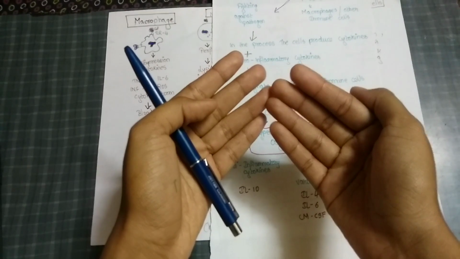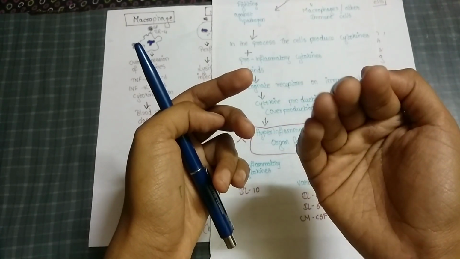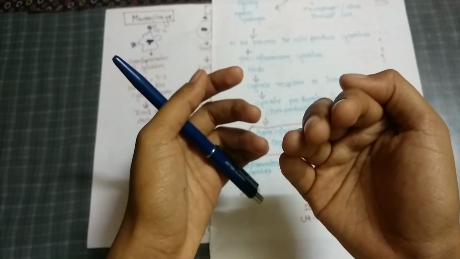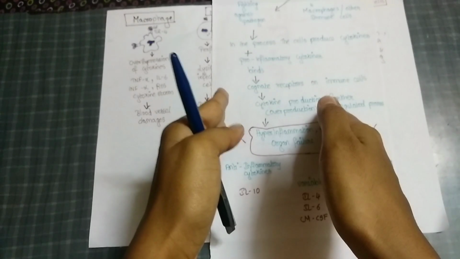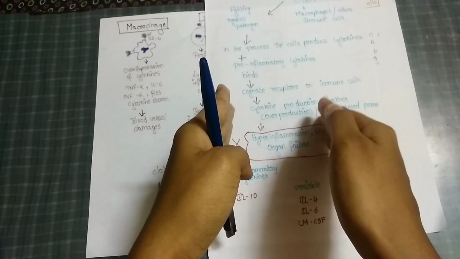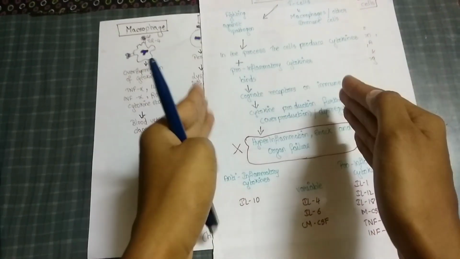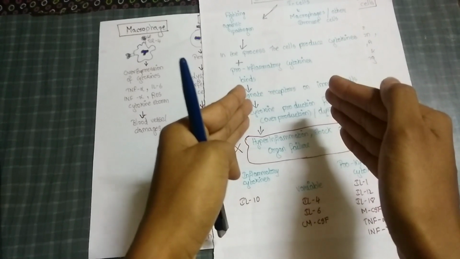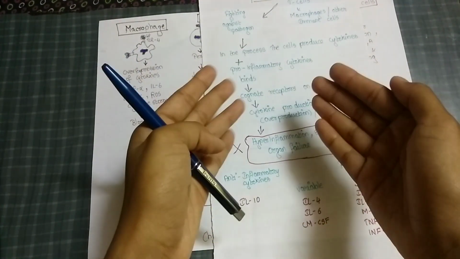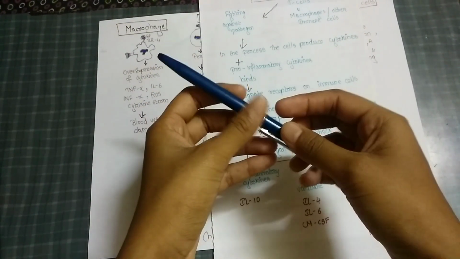Due to this, there will be disorder or disturbances. This is what happens in a cytokine storm, not only in COVID-19 patients but also in other flu conditions. It happens due to the overproduction of cytokines. There will be a body disturbance that leads to complications and a fatal condition of the person.